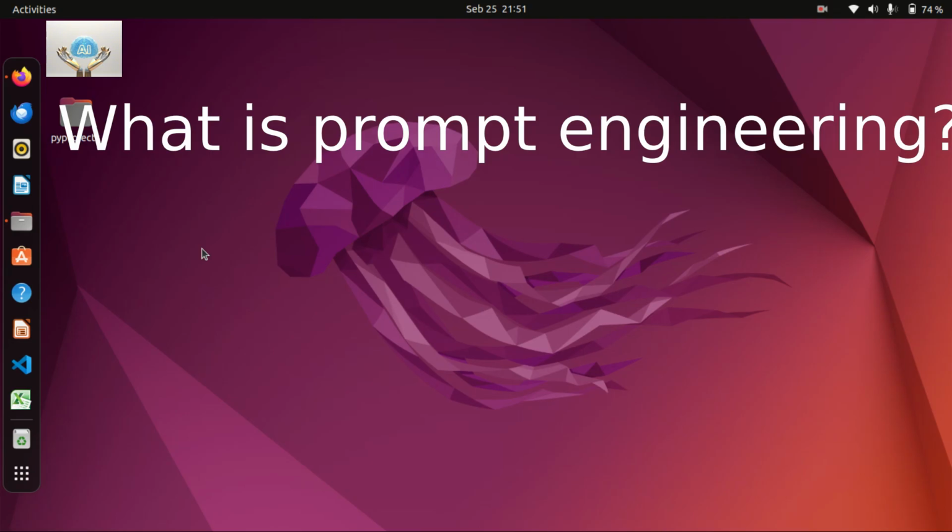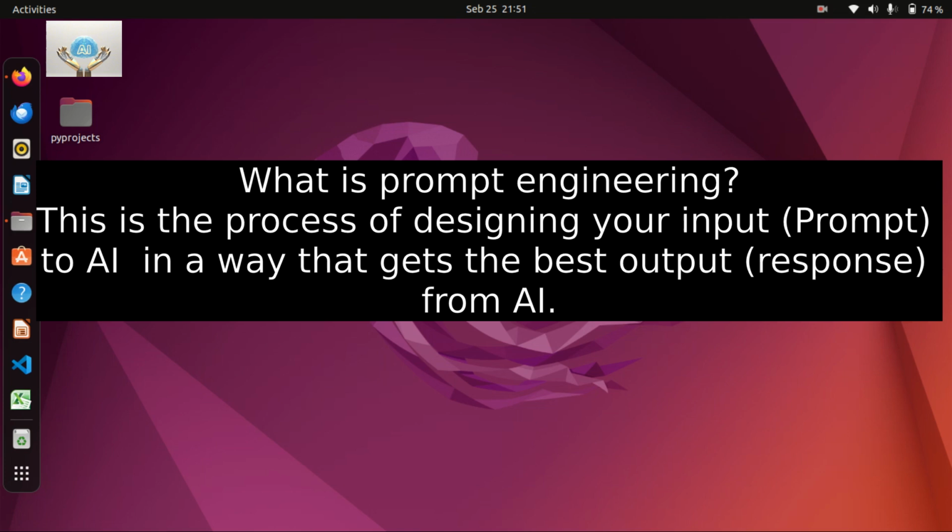Now we shall start by simply understanding what is prompt engineering. Prompt engineering is simply the practice of designing your input, that is to say your instruction to AI, in a way that gets the best possible output.